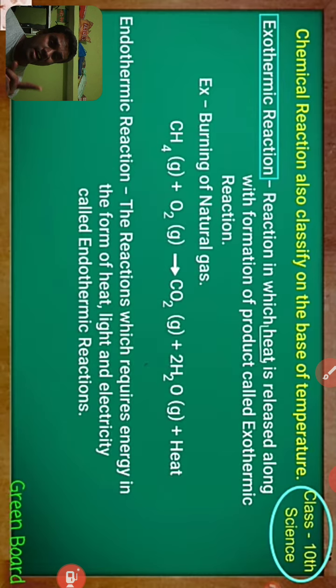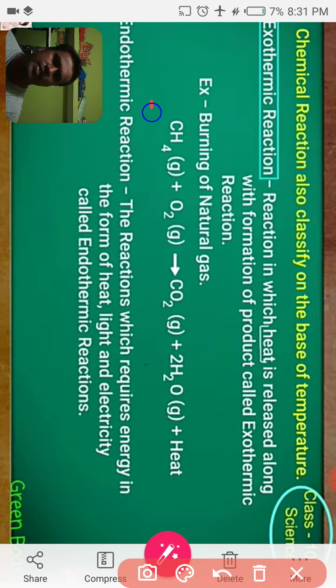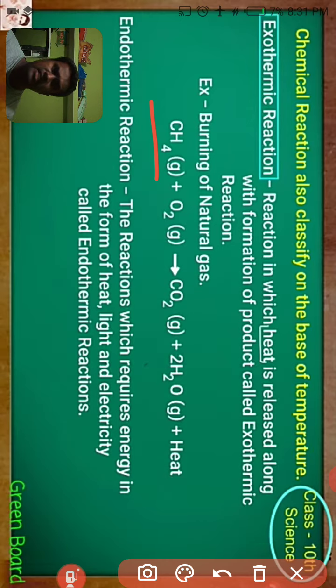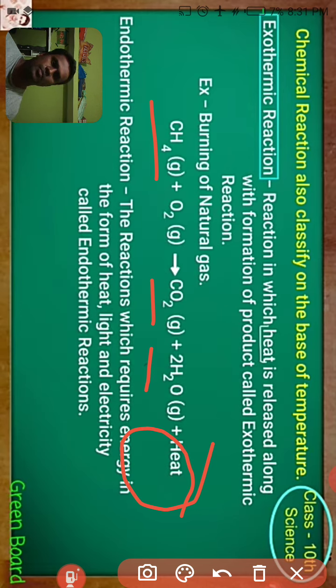In any reaction, if heat is released along with the product, that reaction is an example for exothermic reaction, right? For example, burning of natural gas, CH4, methane. When you burn this methane, we get carbon dioxide and water along with the liberation of heat. So if heat is released, it is an exothermic reaction.